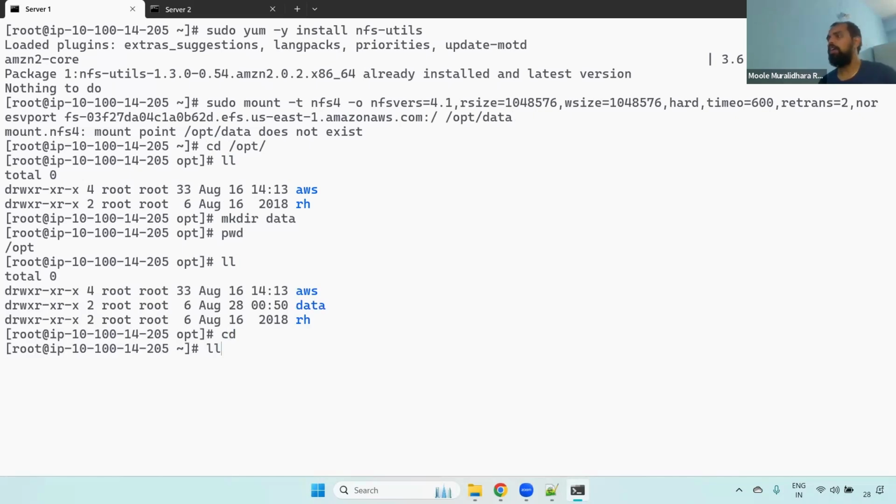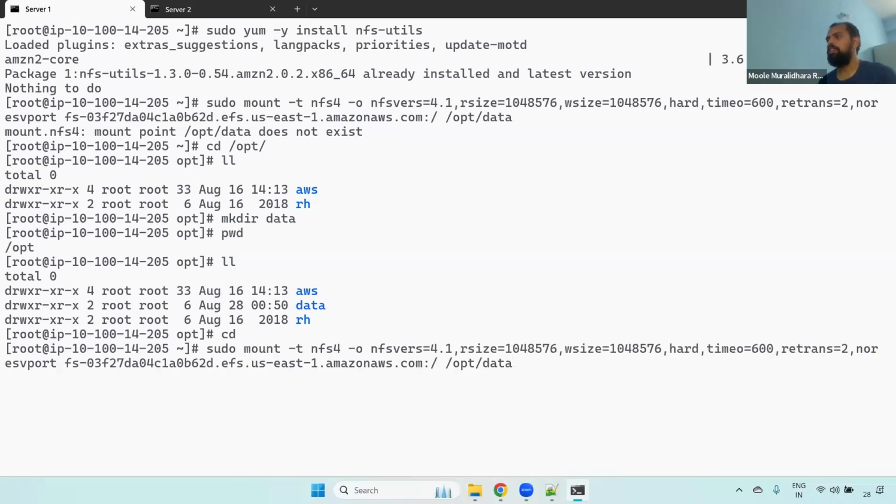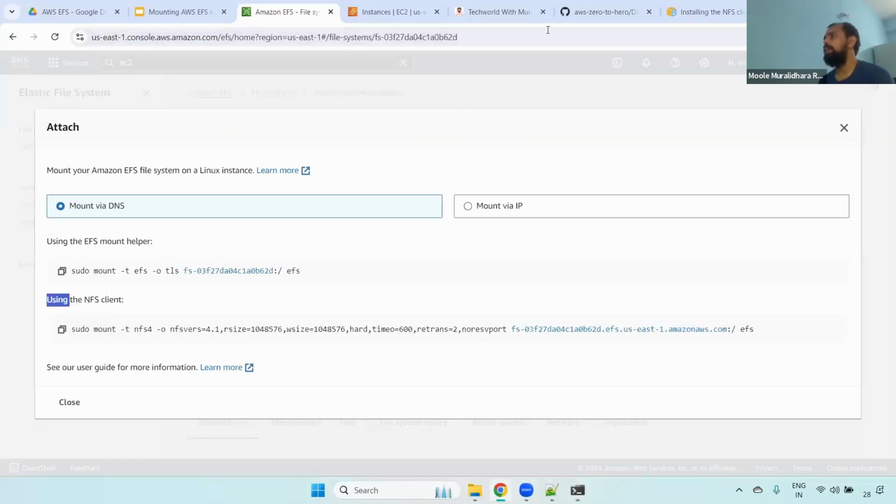Now if you see here, inside that opt, we created the data directory with mkdir. Now what I'm doing here, again I'm running this command. Now if you see here, whether it is mounting or not. Okay, it is mounted. In some use cases, remember guys, sometimes it won't mount. The reason is whatever EC2 instance we created,